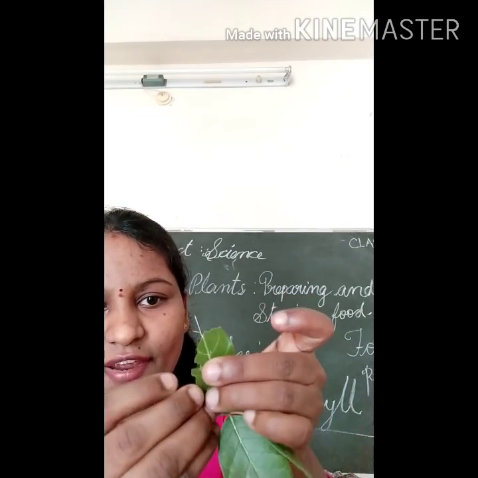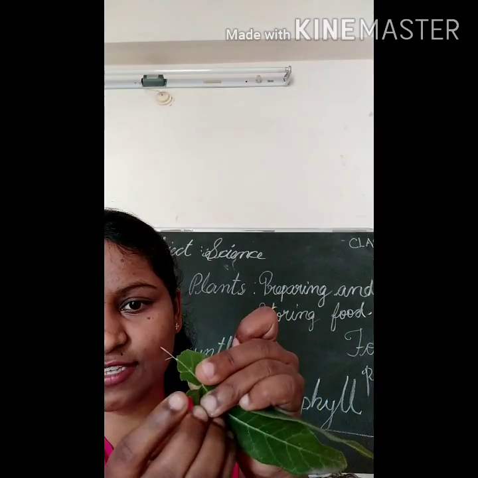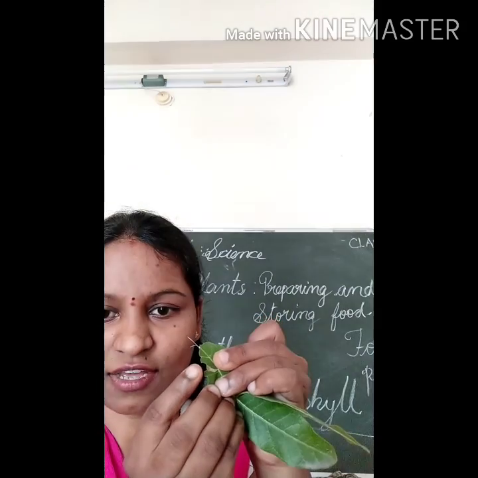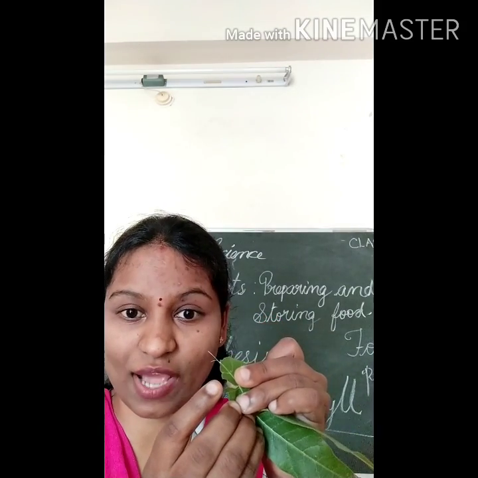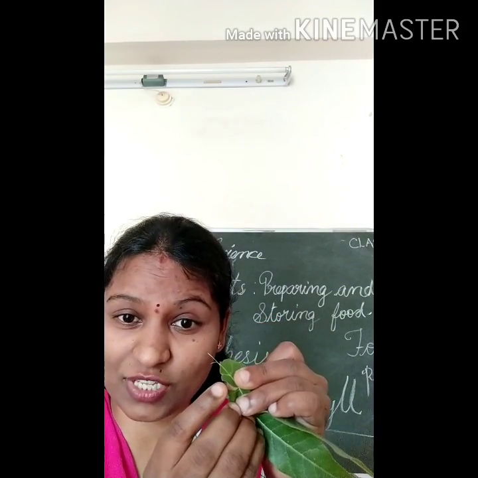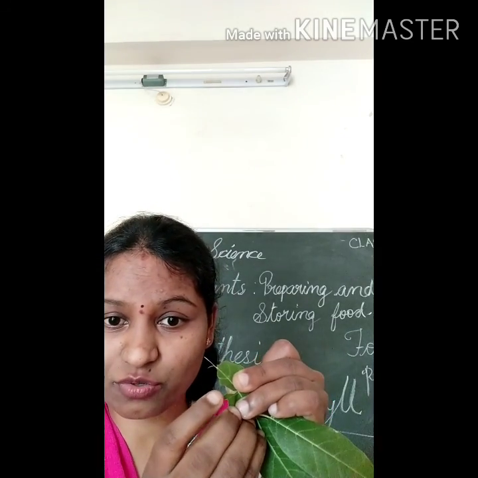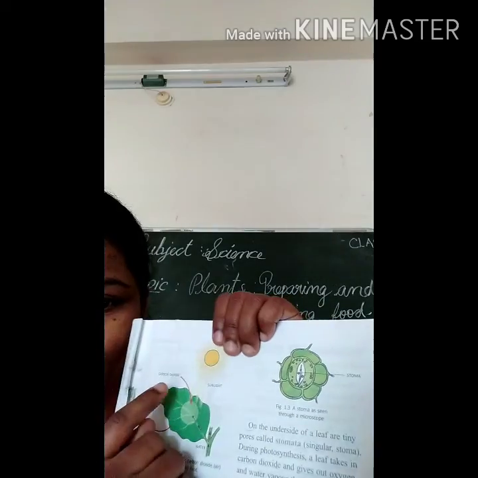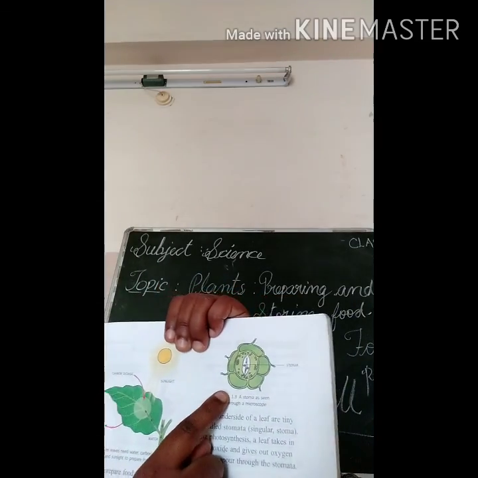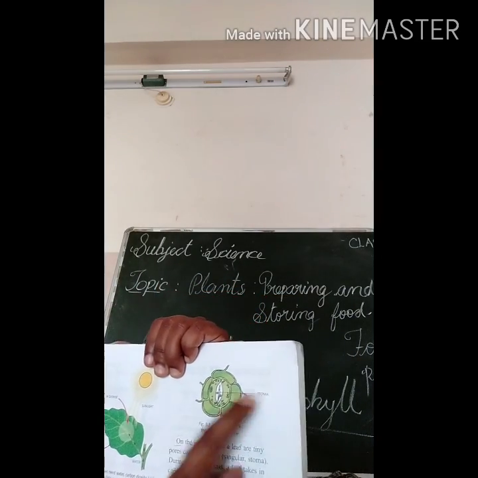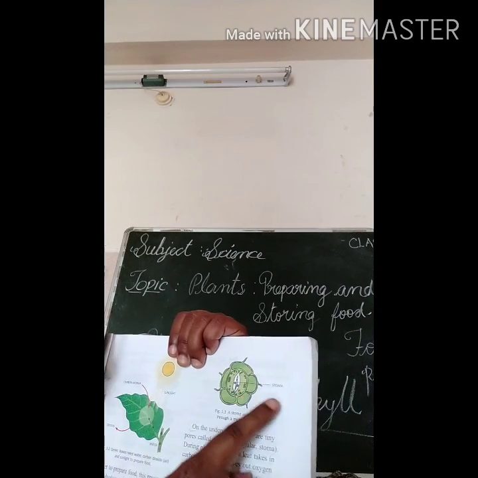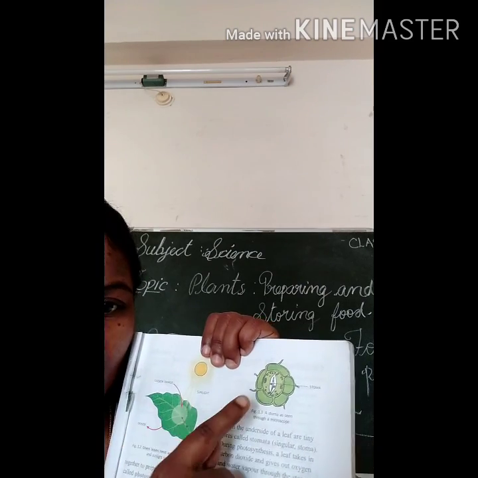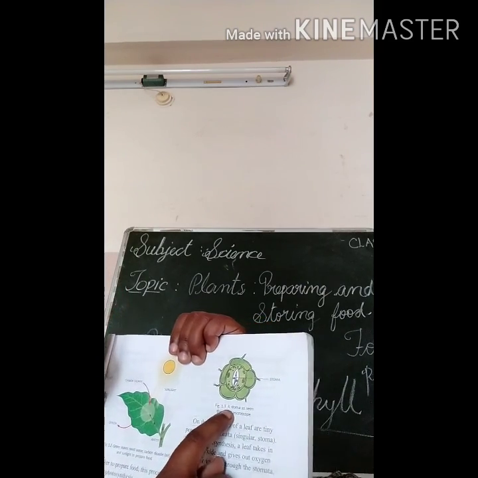When I tear it, if you place this in glycerin or phenolphthalein, crystal violet color is there, and phenolphthalein also, okay. If you look under the microscope, you can find the stomata like this. I will show you. Here, how can you find this? Yes, this is the stoma. One is called a stoma, and more than one is called stomata, okay.